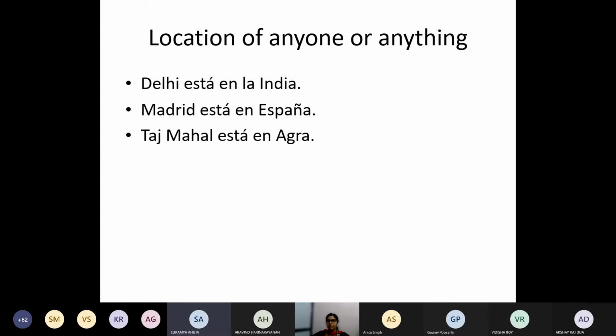We use "la India" because there's a history behind it actually. There's no grammar thing, it is history. During colonization, people from Spain and Portugal, especially Spain, thought they were going to India, but they reached Latin America, and there they started calling it India, India, India, but the actual India was somewhere else.